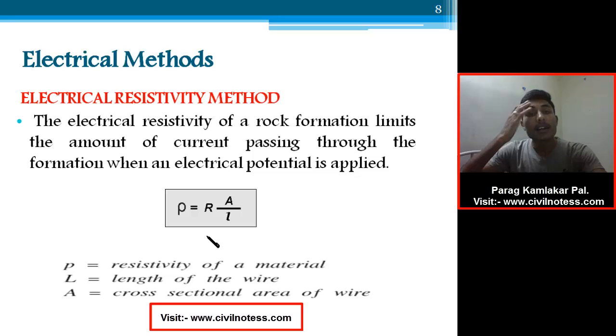Now, the electrical resistivity method. The electrical resistivity of the rock formation limits the amount of current passing through the formation when an electrical potential is applied, where rho is given by R × A / L. Rho is the resistivity of the material, L is the length of the wire, and A is the cross-sectional area of the wire. Here we have to determine the potential applied.